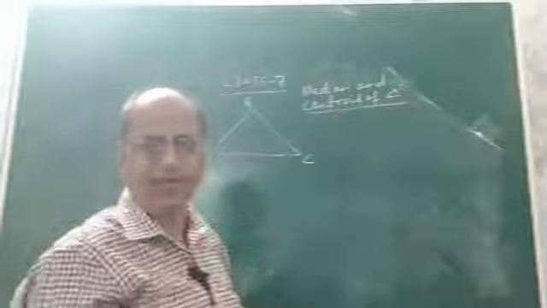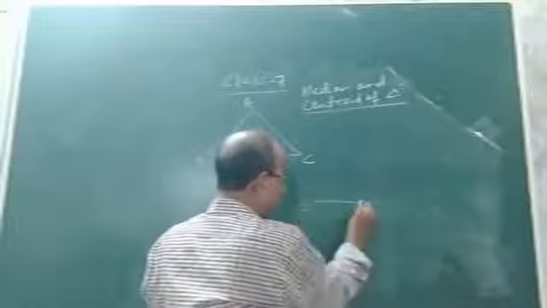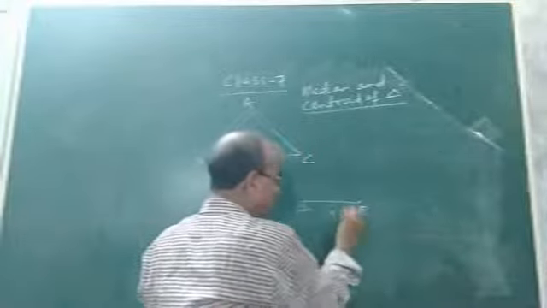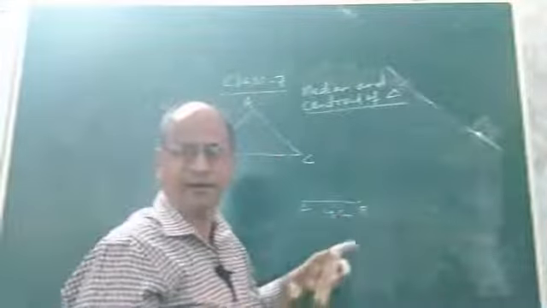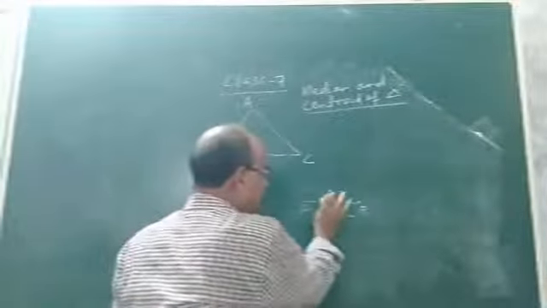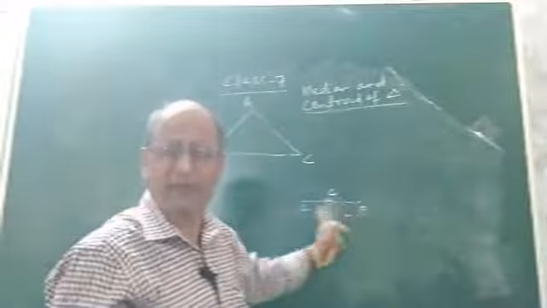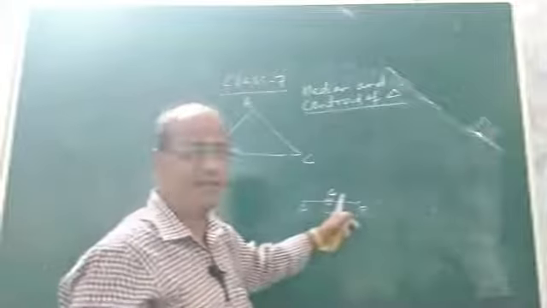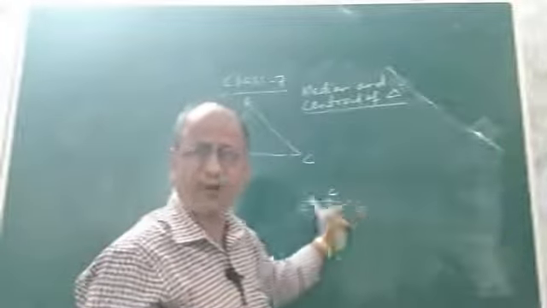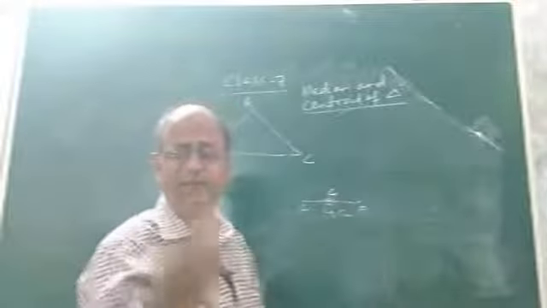Now, what is the meaning of midpoint? Suppose this is a line segment whose length is 4 centimeter. By midpoint we mean, if this point is C, point C is called the midpoint of AB. Point C is said to be a midpoint of the line segment AB if it divides the line segment into 2 parts.